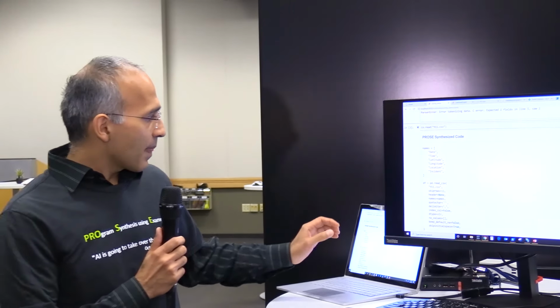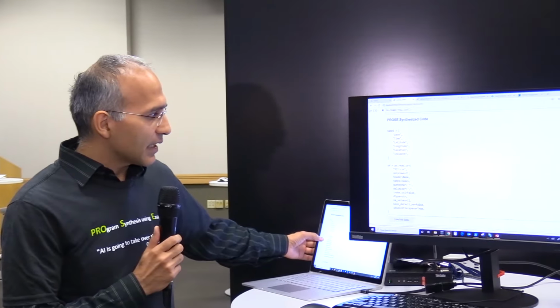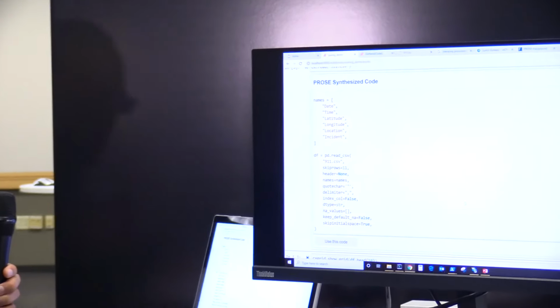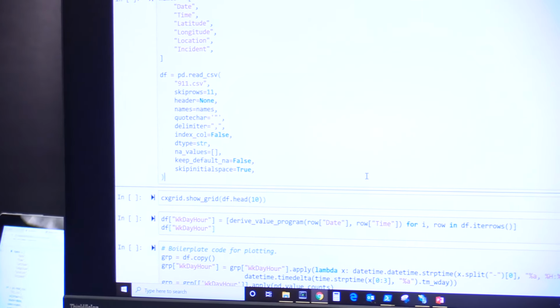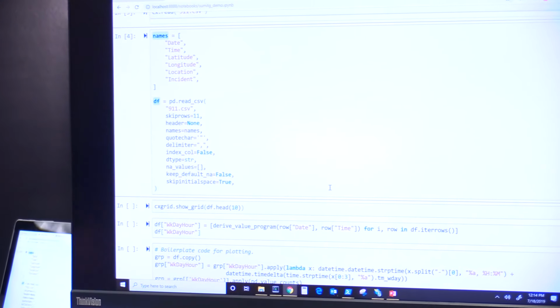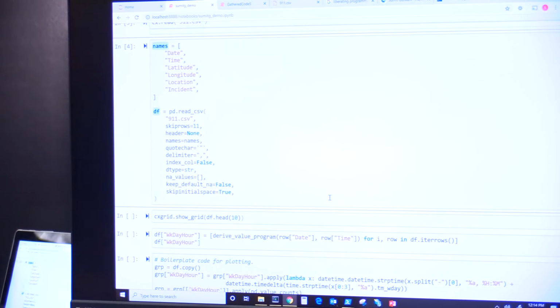So in fact, this very experience, where we first try to extract a table from a file automatically and then lift the user into an interactive mode if we fail, has recently been shipped in Power BI for extracting tables from web pages. Now back to our demo here. So this code that has been automatically generated, I can use and incorporate inside my workflow in order to lift the input CSV file into a Pandas data frame.